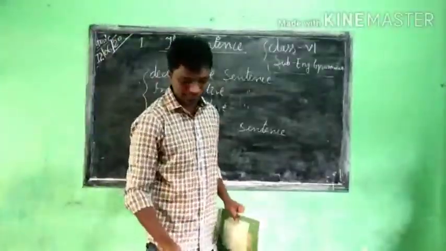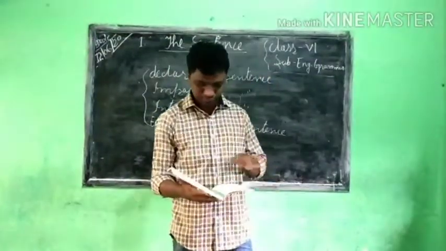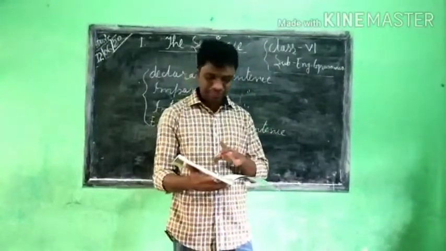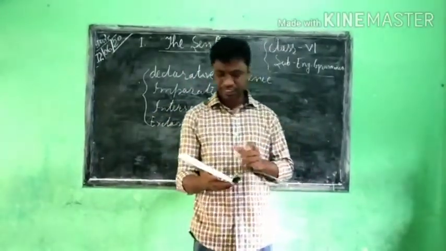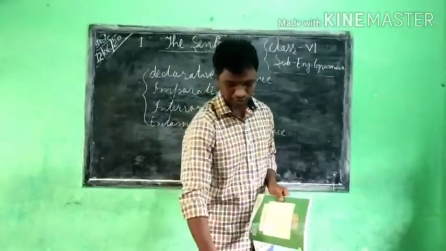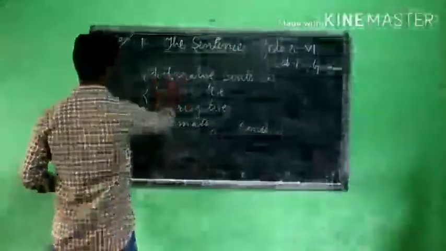We will see. So, the first one is a declarative sentence. You know that a declarative sentence states a fact, or else an argument. That is called a declarative sentence.